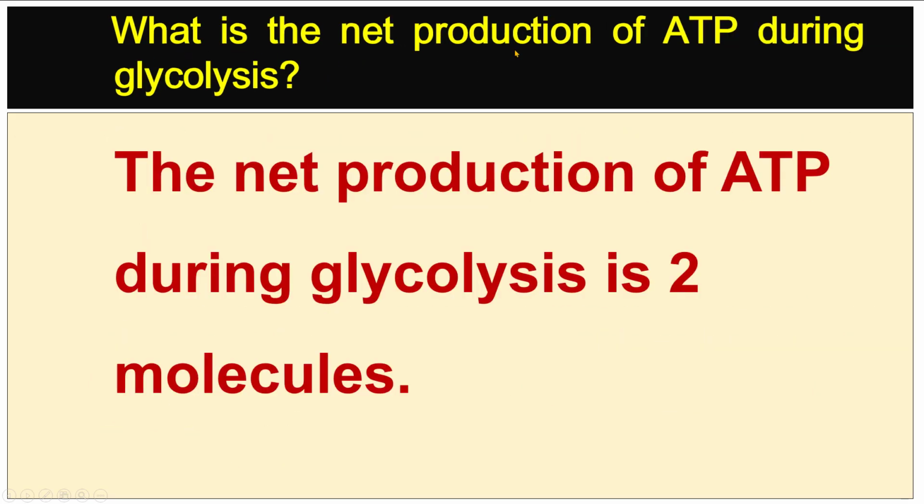What is the net production of ATP during glycolysis? The net production of ATP during glycolysis is 2 molecules.